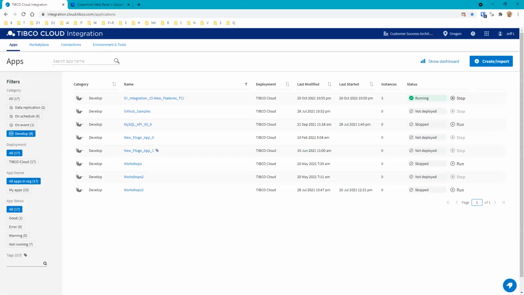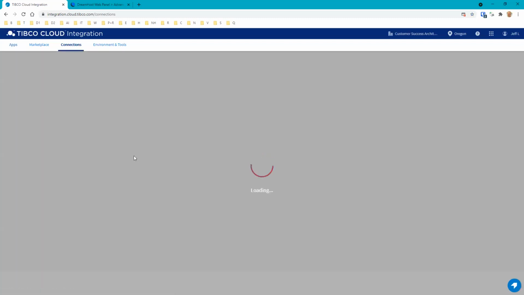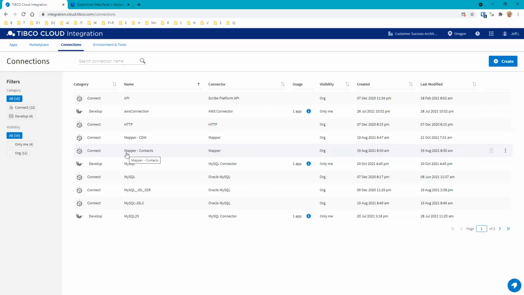All right. So here we are in Flogo, and the connection that we're going to be using for this is a basic MySQL connection. If you've seen some of our sessions before, you know that this particular connection is just a basic MySQL database that emulates an ERP system, some type of basic system with contacts and leads. Additionally, there are some logging tables in this particular database.